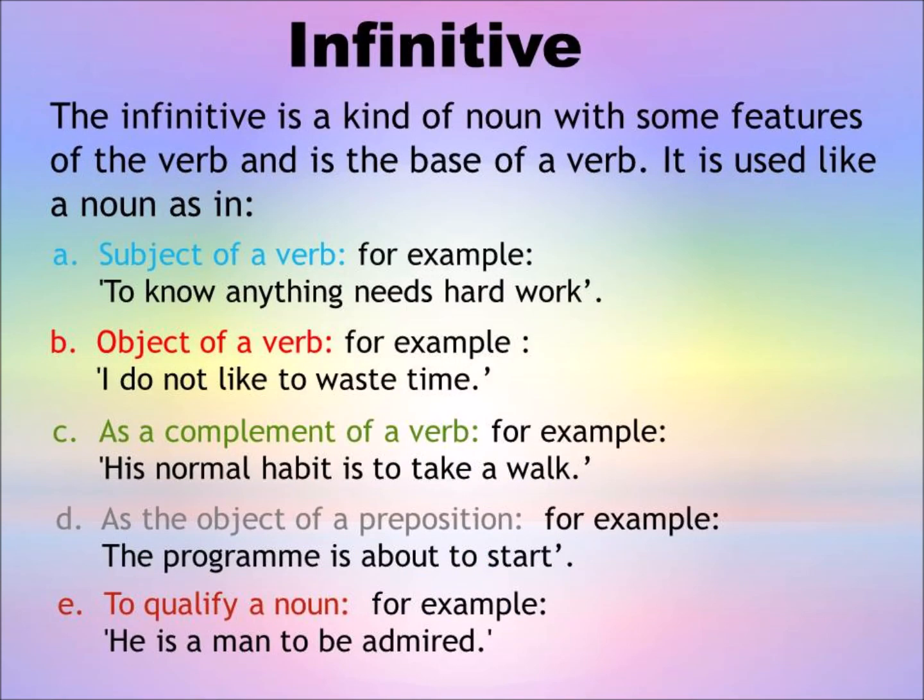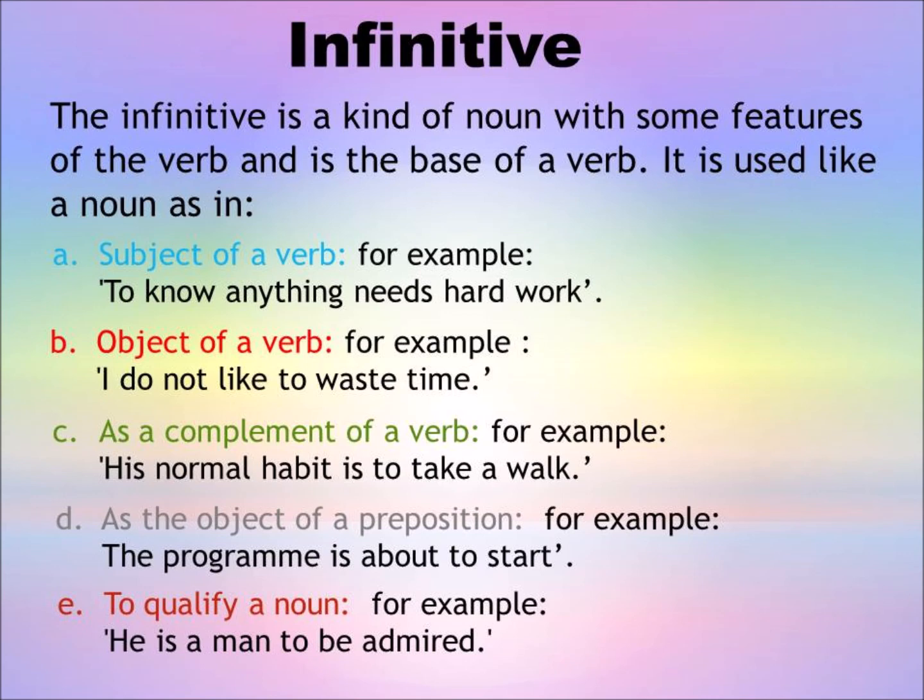Infinitive. The infinitive is a kind of noun with some features of the verb and is the base of a verb. It is used like a noun as, A. The subject of a verb, for example, to know anything needs hard work. B. Object of a verb, for example, I do not like to waste time. C. As a complement of a verb, for example, his normal habit is to take a walk. D. As the object of a preposition, for example, the program is about to start.